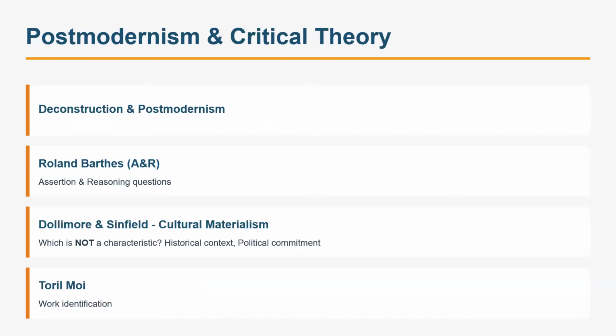There was a question on Roland Barthes, right? Death of the Author, assertion and reasoning question. That also we could have done easily. Dollimore and Sinfield's cultural materialism. Yeah, what are the characteristics? This is the very typical one, right? Historical context, political commitment, and others. And there was transcendental or something, that was not the option.